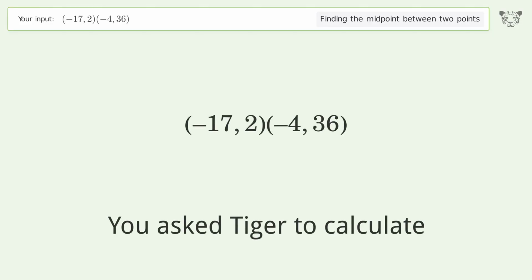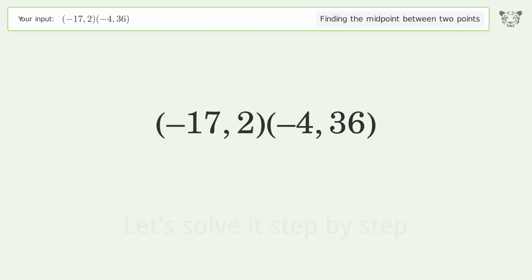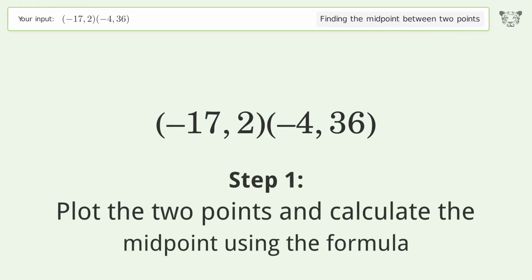You ask Tiger to calculate. This deals with finding the midpoint between 2 points. The midpoint between the 2 points is negative 10.5, 19. Let's solve it step by step. Plot the 2 points and calculate the midpoint using the formula.